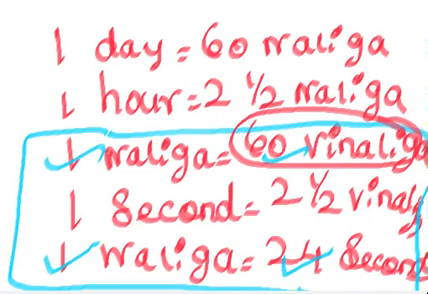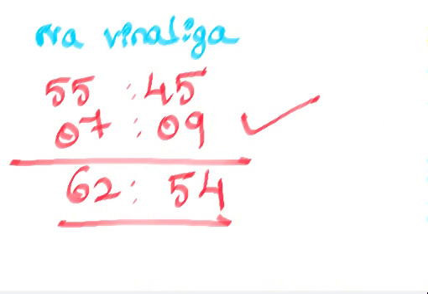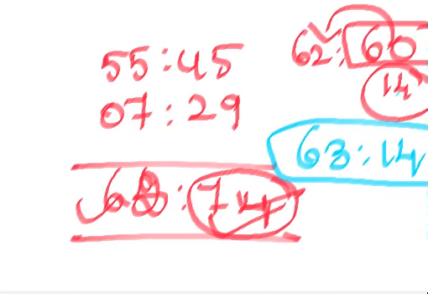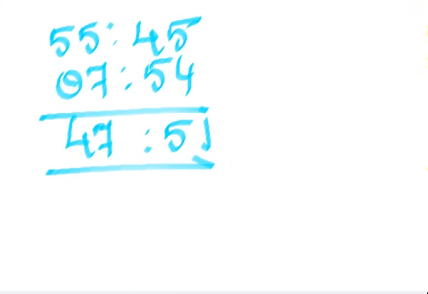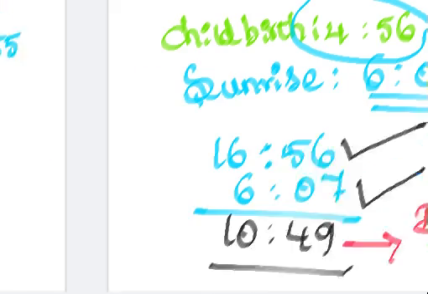For 1 day it is 60 Naliga, for 1 hour 2.5 Naliga, for 1 Naliga 60 Vinaliga, for 1 second 2.5 Vinaliga, 1 Naliga 24 minutes. So I gave you the calculation methodology. If it is this much Naliga Vinaliga, you can add directly. If the Vinaliga extends above 60, we can convert into 60 plus 14. That 60 we have to add to this part. So 63 Naliga, 14 Vinaliga. And the same methodology in a subtraction format I told you. Here also the borrowing format I told you.